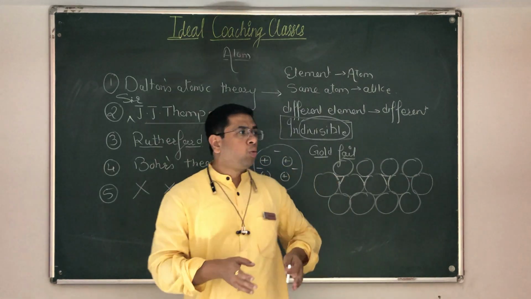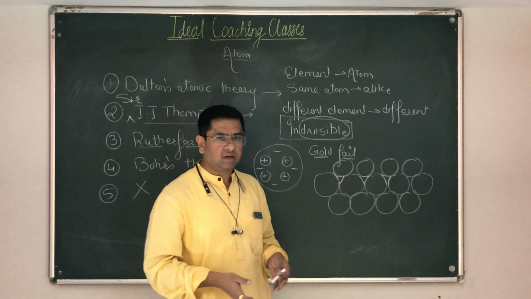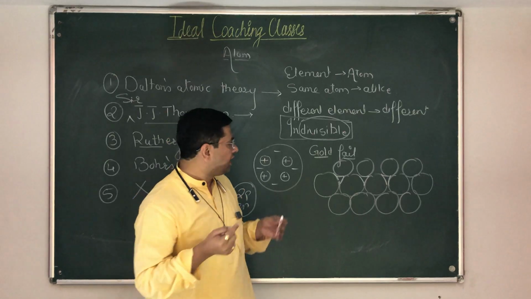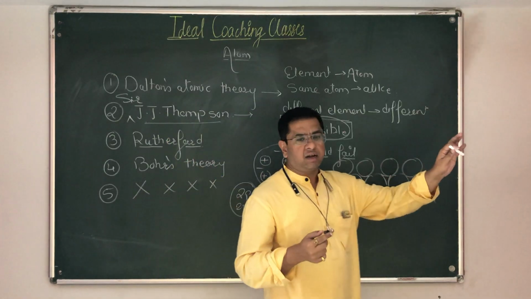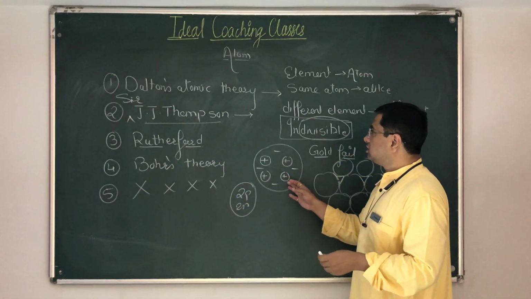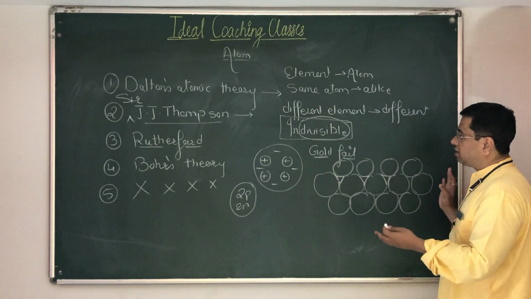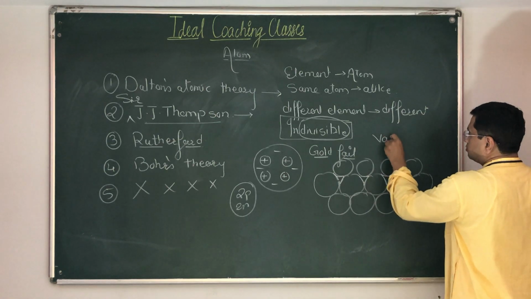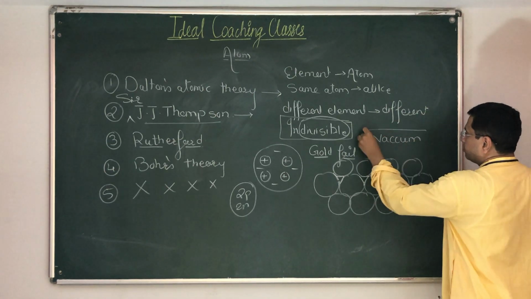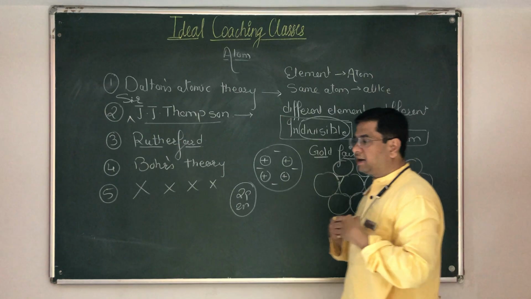Whatever has happened was only because of one reason, that the majority of the atom is not what Sir J.J. Thomson gave, but the major part of an atom is vacuum. There is nothing there where the alpha particles passed through.